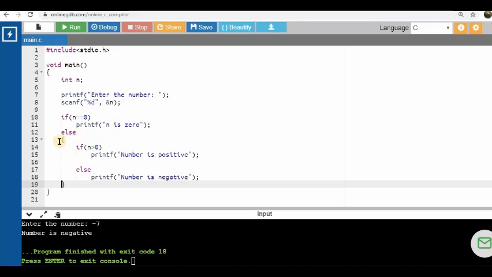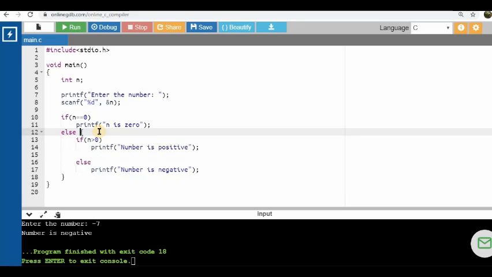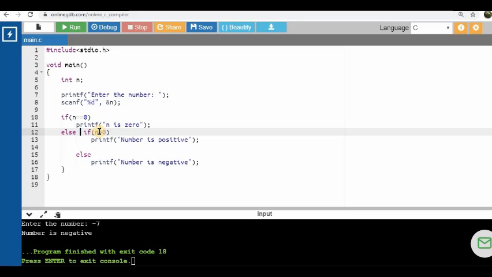The second method is using an if-else ladder. Here we have the first condition. If n is 0, print n is 0. Else, I'll write another keyword, else if. This is for the second condition. Else if n greater than 0.